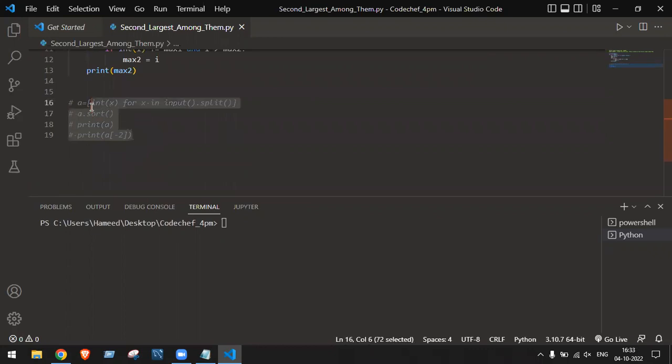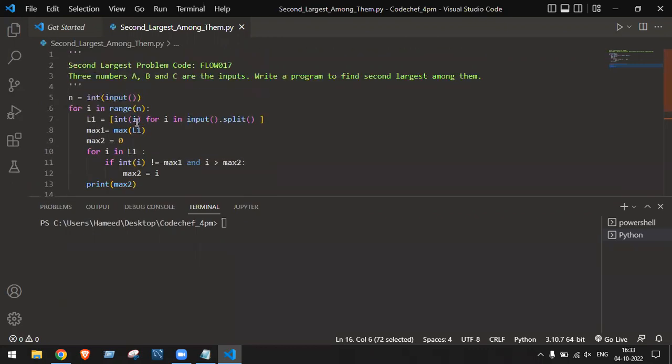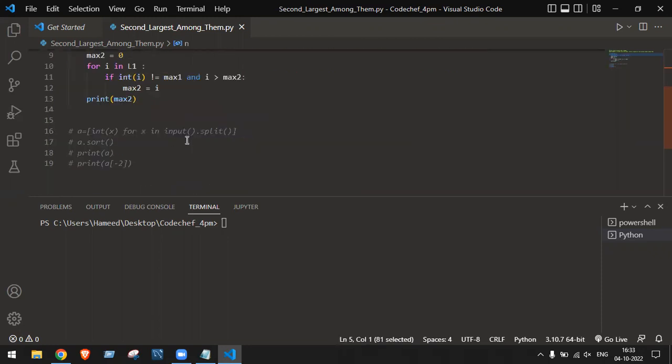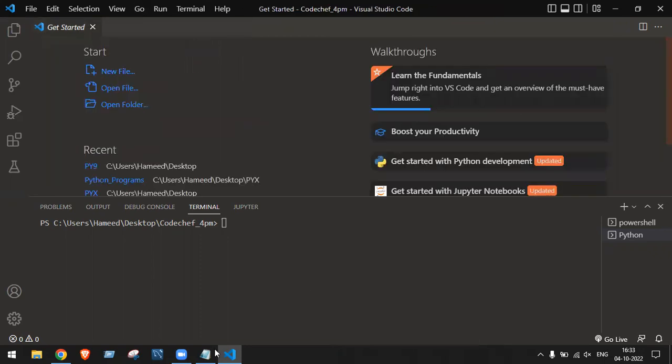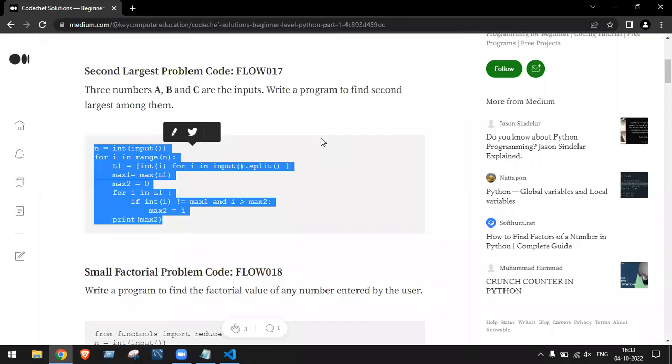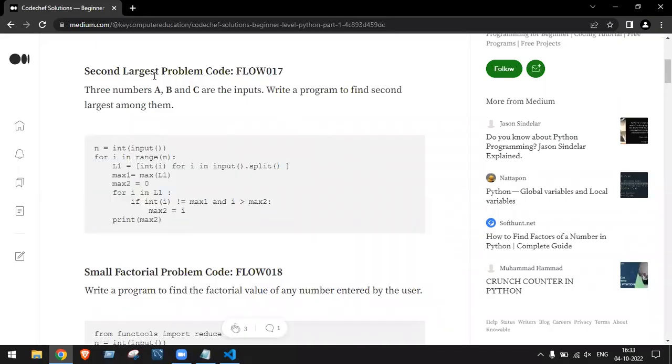But in my way, I have only taken the value from the user for one time. But in this way, I can take the value from the user multiple times. So you can copy this code from here and try the logic. How can you take input multiple times from the user? Okay, fine. So like this, I want, listen very carefully.